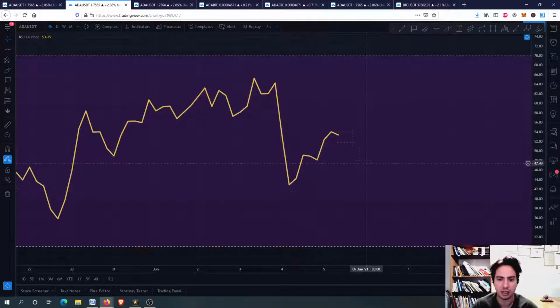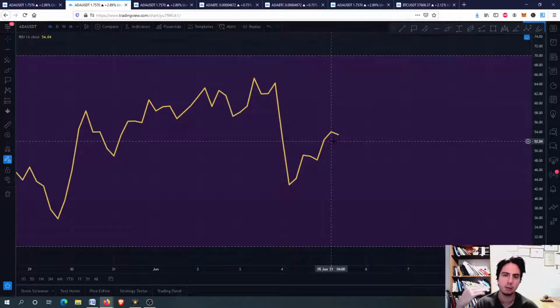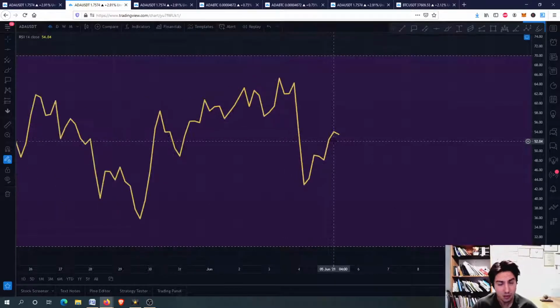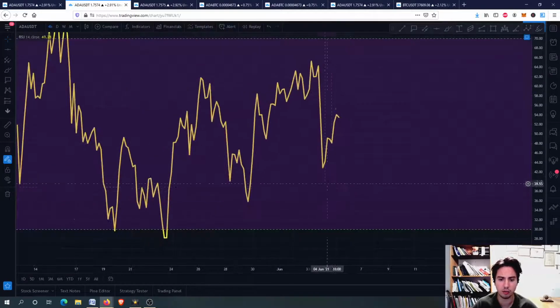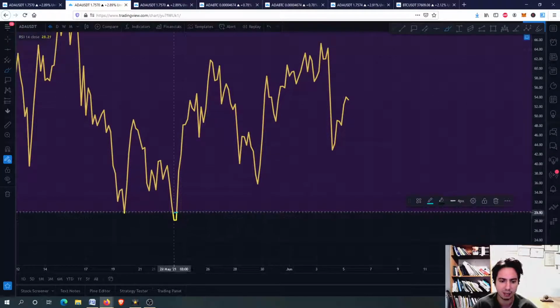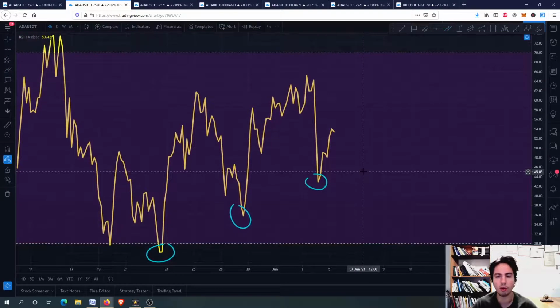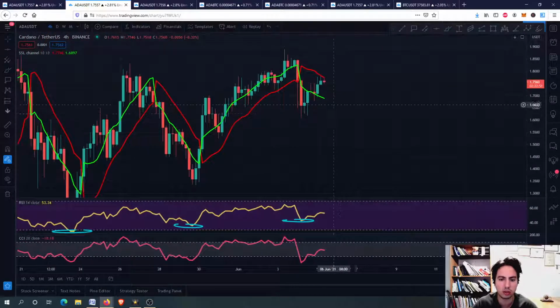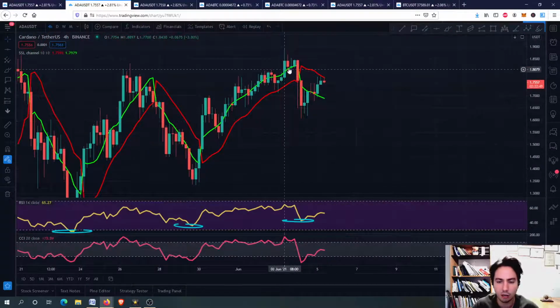The RSI, you can see here we're in the middle on the RSI 53. We are between 30 and 70. We have room to grow. We don't have any oversold situation guys, any overbought situation, and of course we keep having the higher low pattern we want to see on the 4-hour frame in the RSI. It's very important guys, and of course you should not worry about the performance of ADA right now.